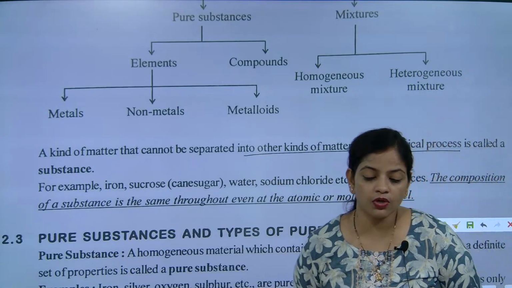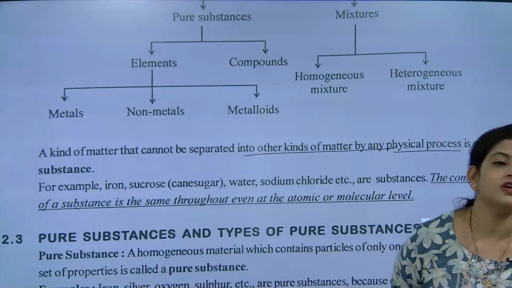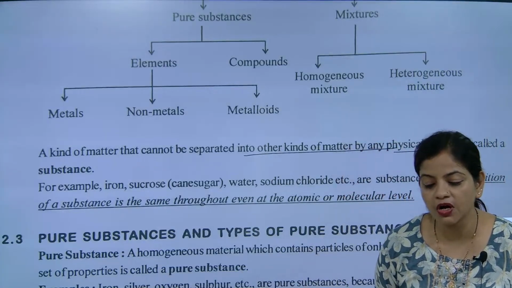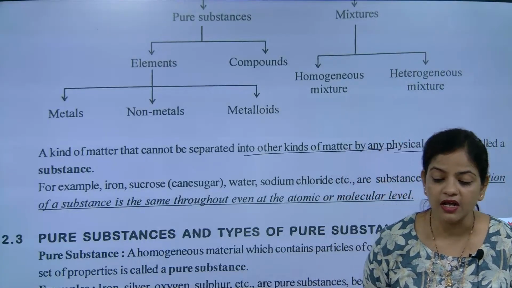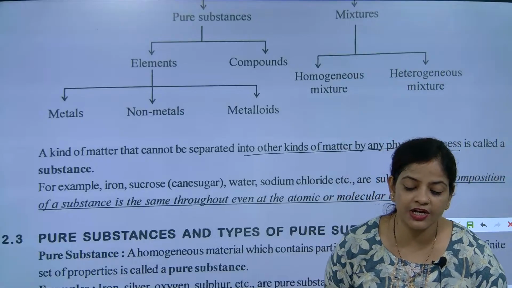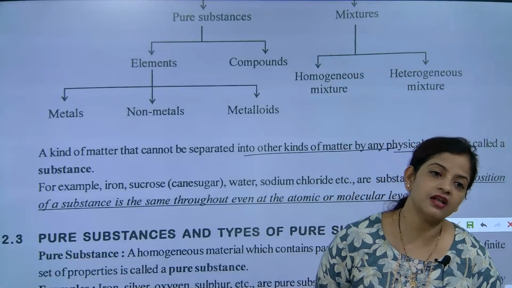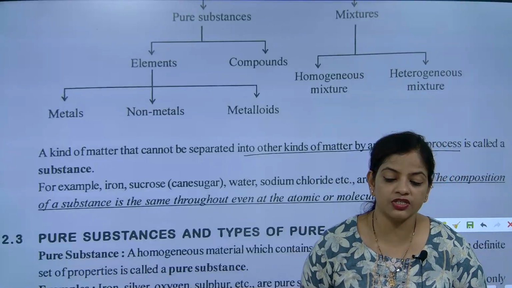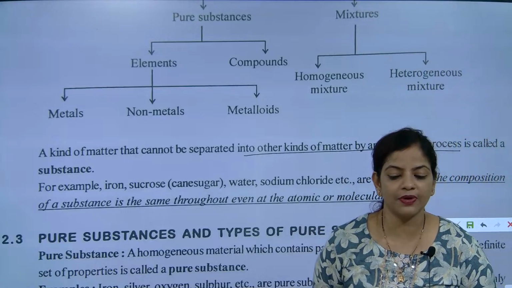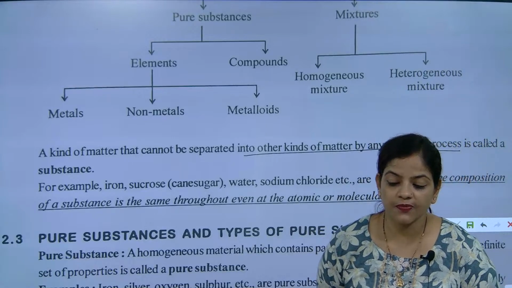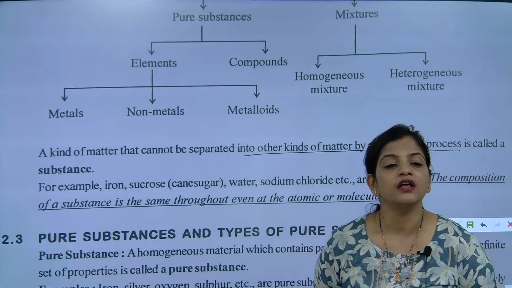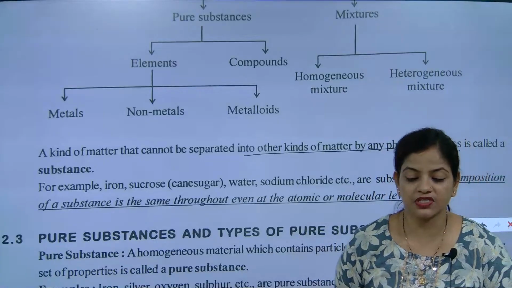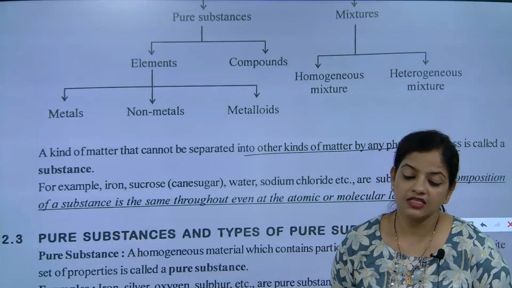So quickly note down the meaning of substance. Substance means that type of matter which cannot be separated into other kind of matter by any physical means. Understood? So only it is considered as substance.